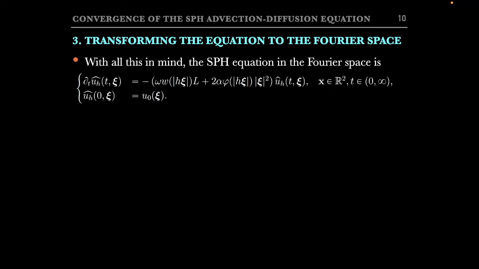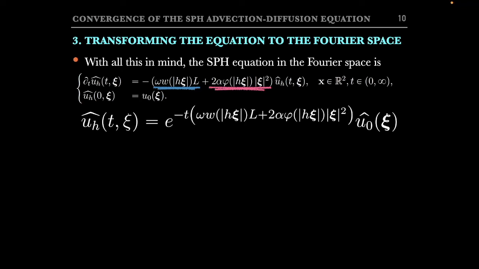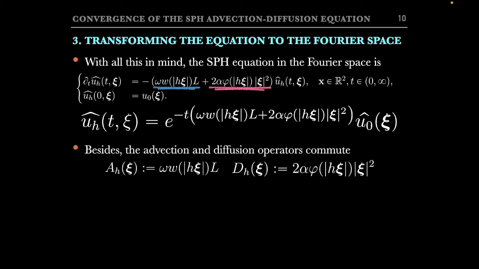This leads us to the following expression, where obviously we have the advection and the diffusion operators represented. The solution of this equation can be computed explicitly, leading to the following expression. And now, based on the properties that we have deduced so far regarding the operator L, we can deduce one extra property, which is the fact that the two operators, the advection operator that we can call AH and the diffusion operator that we can call VH, commute.